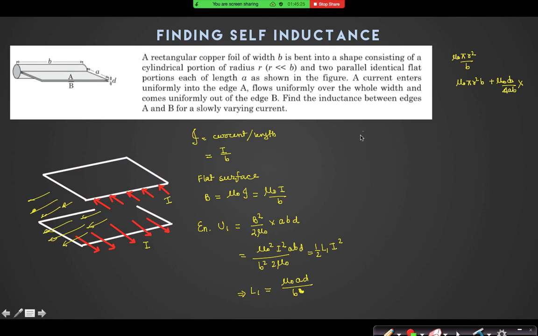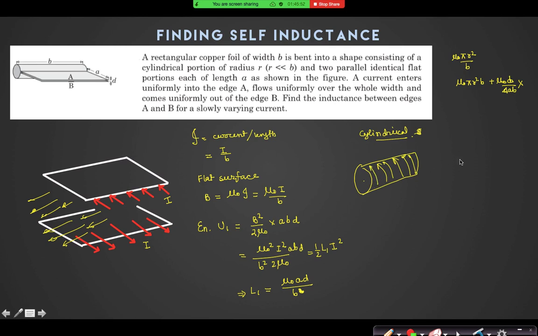Now for the cylindrical surface. Also in the cylinder, the currents are distributed like this. Yes or no?